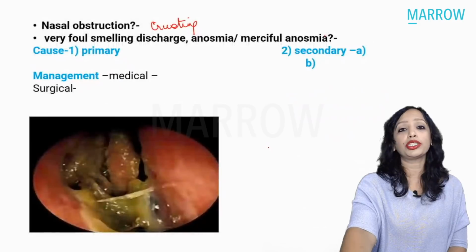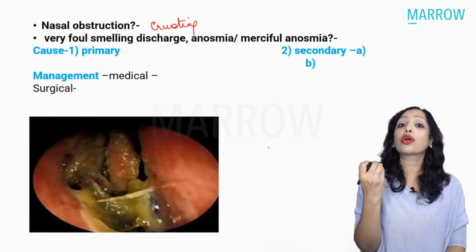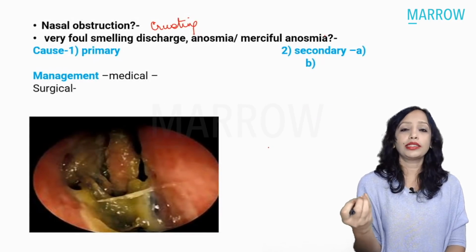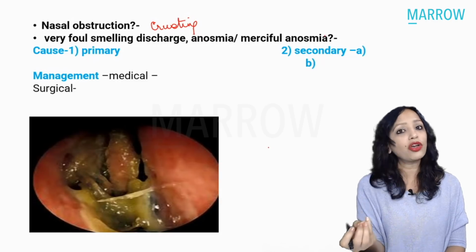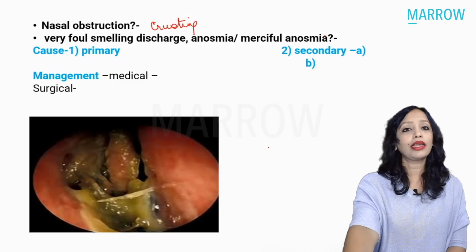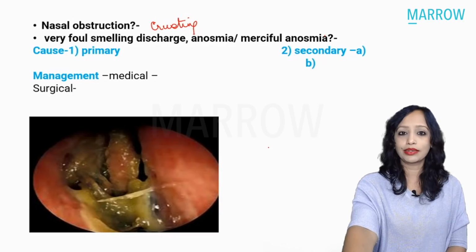Last year there was a question: in which surgery are the nasal cavities closed? Yes, the Young's operation, and that is done for which condition? Atrophic rhinitis. So these are the important things that we need to know in this condition.